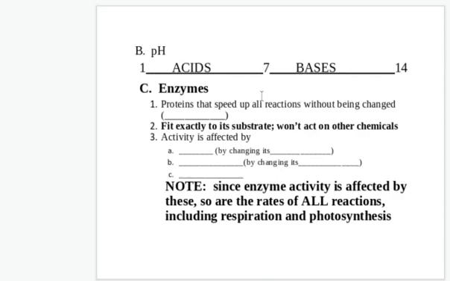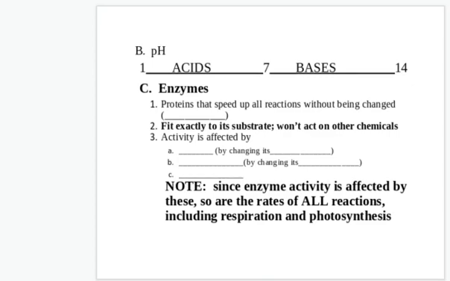Gets tricky because if they ask you about a strong acid, that's a low number. If they ask you about a strong base, that's a high number. So something that will eat through and corrode metal because it's so acidic is going to be like a 1. All right.